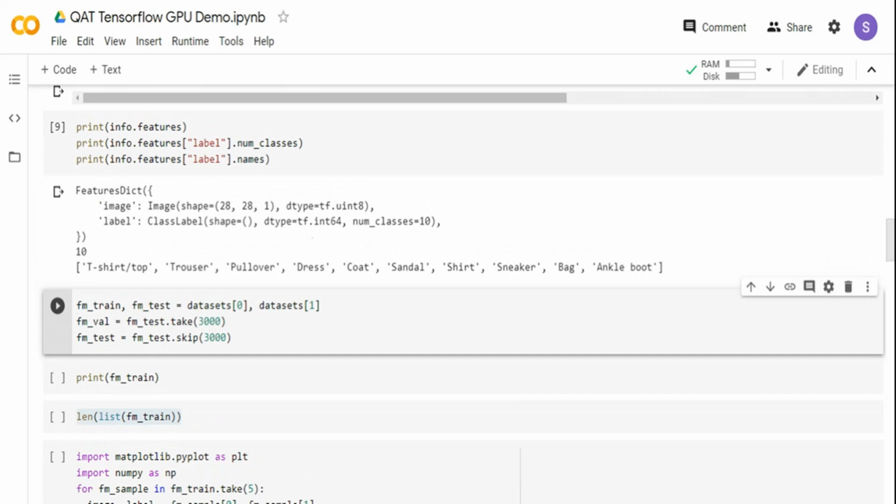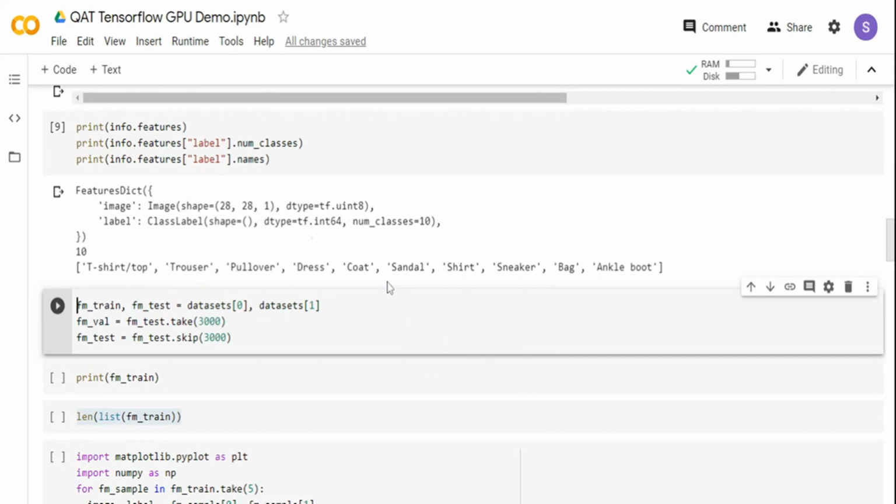So if you see over here, I have an image and label feature. Image is a 28 by 28 image, and label is basically telling me the 10 classes the Fashion MNIST data set has, and these are the 10 classes. It is t-shirts, trousers, pullovers, dress, and other things.